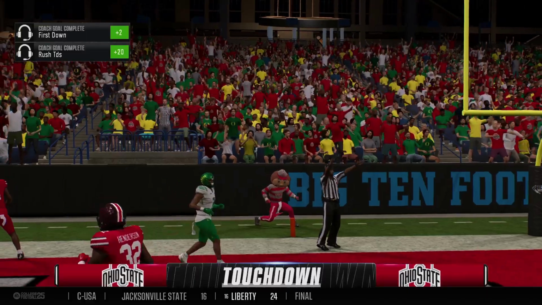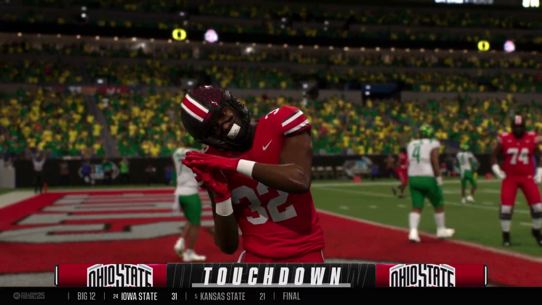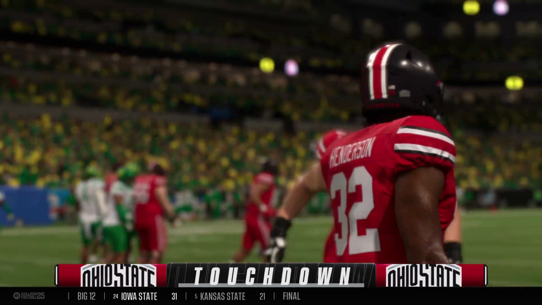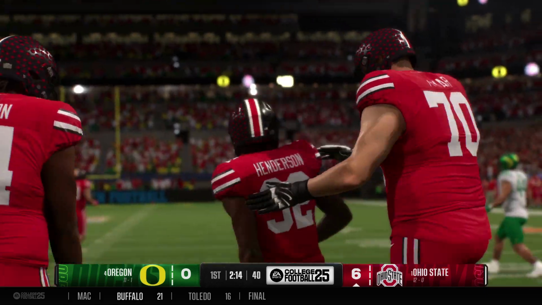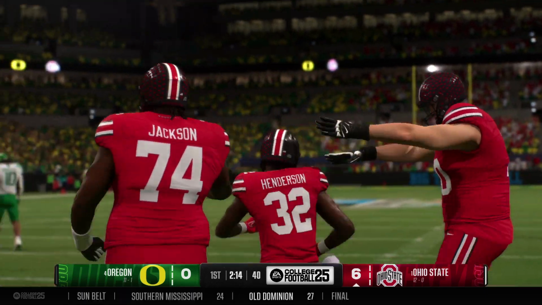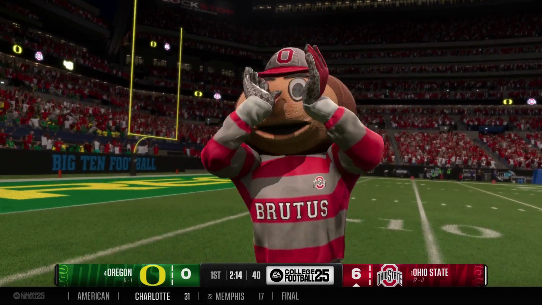Fights his way in for the score. Touchdown, Buckeyes. We've got a conference championship on the line here. What a start for the offense. Man, I just want to give a lot of credit to the quarterback and the offensive line. They really set the tone here on this drive, allowing this offense to be able to make the plays that they needed to give them this lead here early.